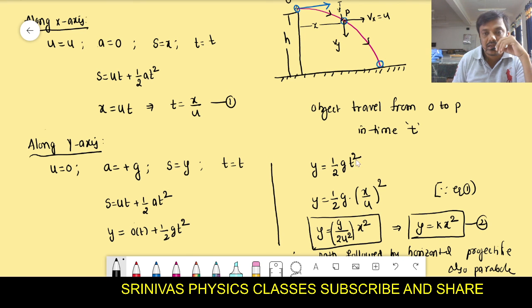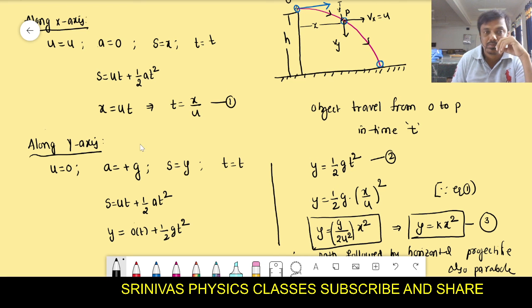No. I am writing the t value from the first case, not from here. Just I am using the equation 2 from the second case, and I am combining the first and second cases. I am deriving the general equation for the projectile. This is the first equation we got while taking along x-axis. This is the second equation that you got from the y-axis. You combine both of them to get the general equation for the projectile.